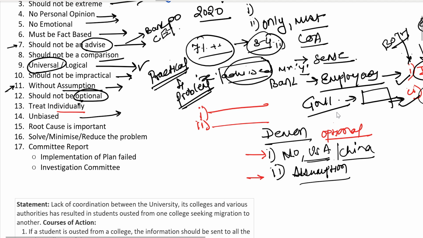Anything which is unbiased can be a course of action. Rather, your course of action must be unbiased. It should not be biased towards any committee, any country, any caste, any religion, any gender, and so on and so forth.